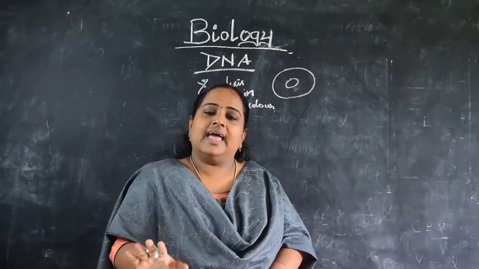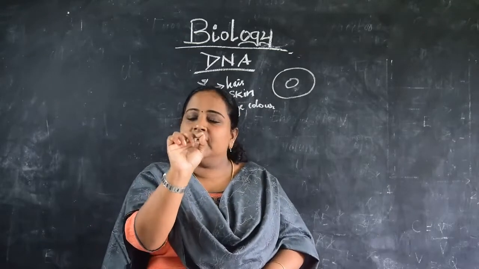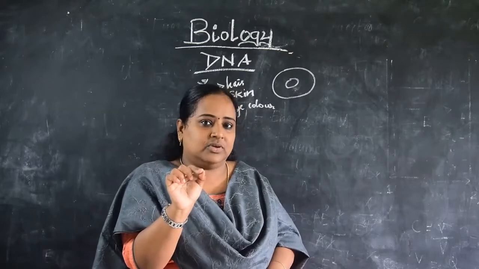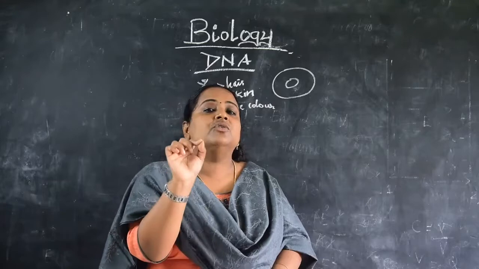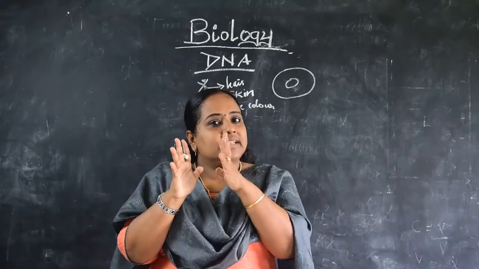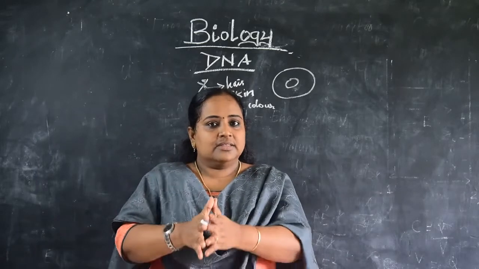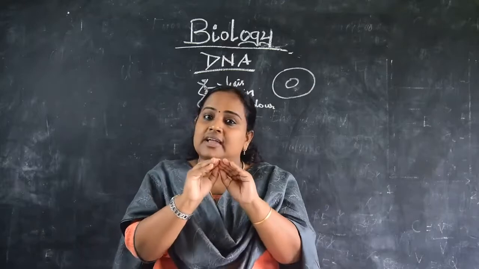Actually, saying points is not a correct term. The sequences which are active in a DNA are called genes. So genes are nothing but DNA, but they are the active sequences in a DNA.